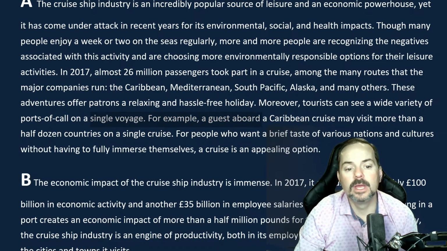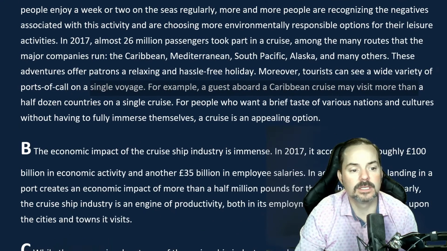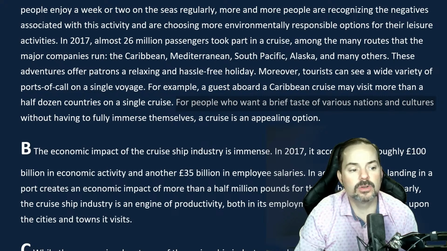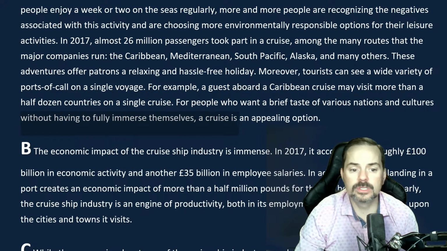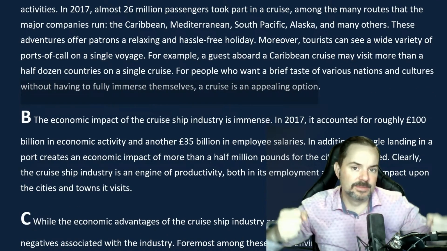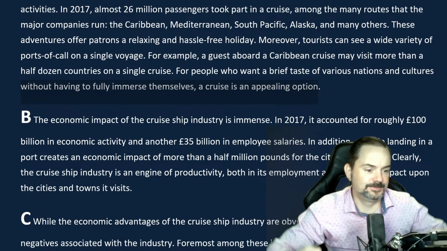For example, a guest aboard a Caribbean cruise may visit more than a half dozen countries on a single cruise. For people who want a brief taste of various nations and cultures without having to fully immerse themselves, a cruise is an appealing option. Remember, you're that captain. Maybe you're cruising around the Caribbean.